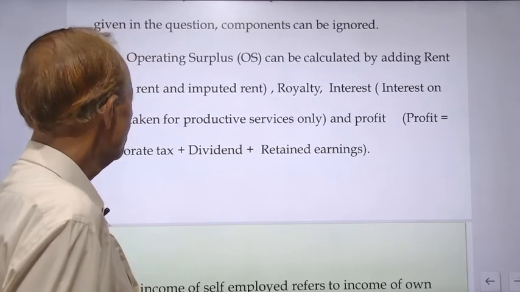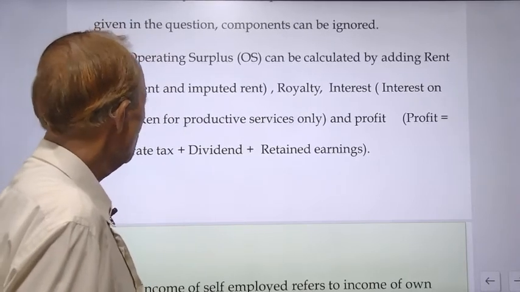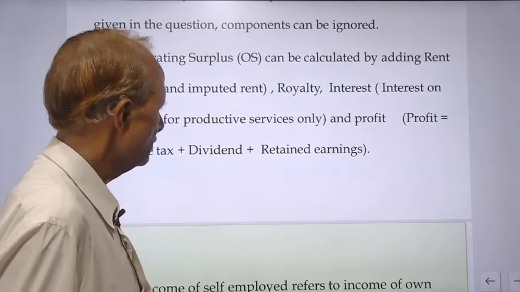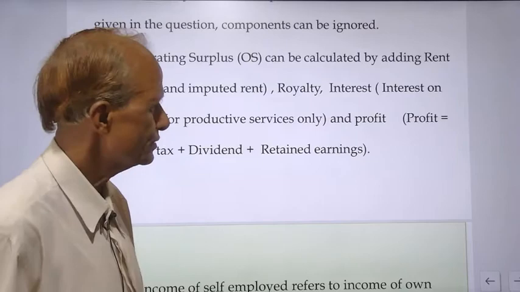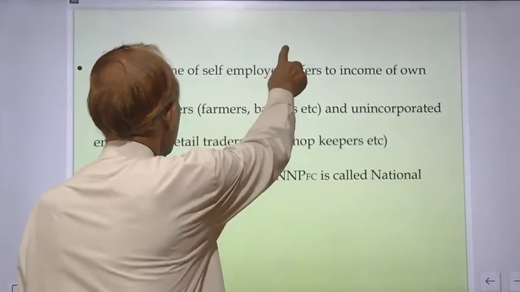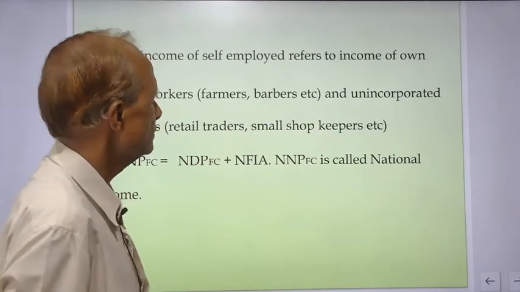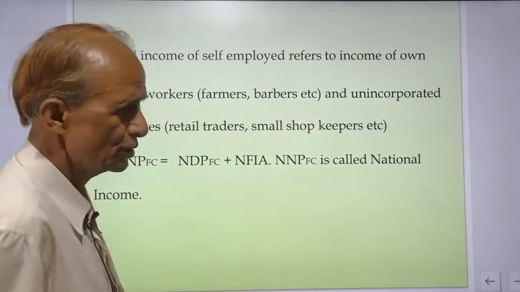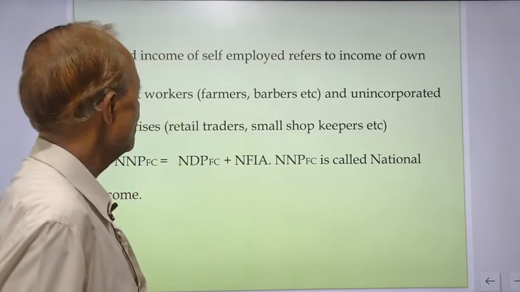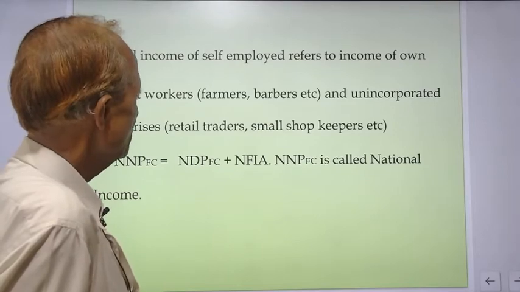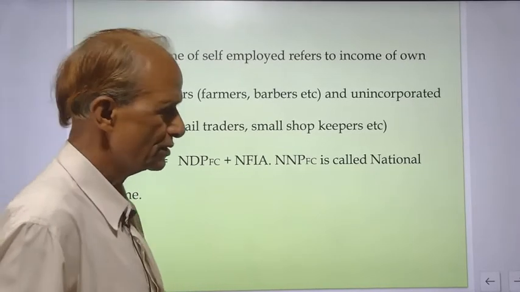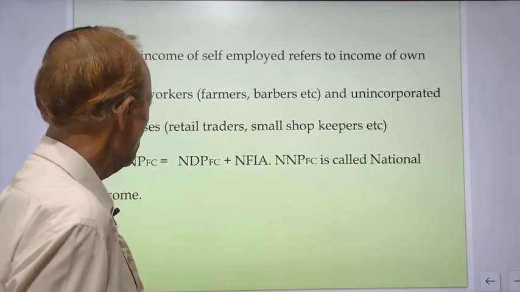And profit includes corporate tax or corporate savings, dividend and retained earnings. Now the third component is mixed income of self-employed, which refers to income of own account workers and unincorporated enterprises, retail traders, small shopkeepers, etc.